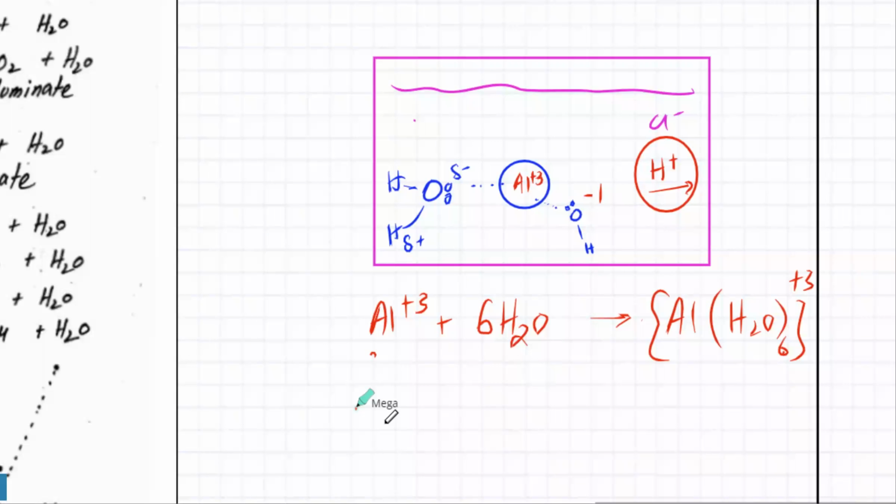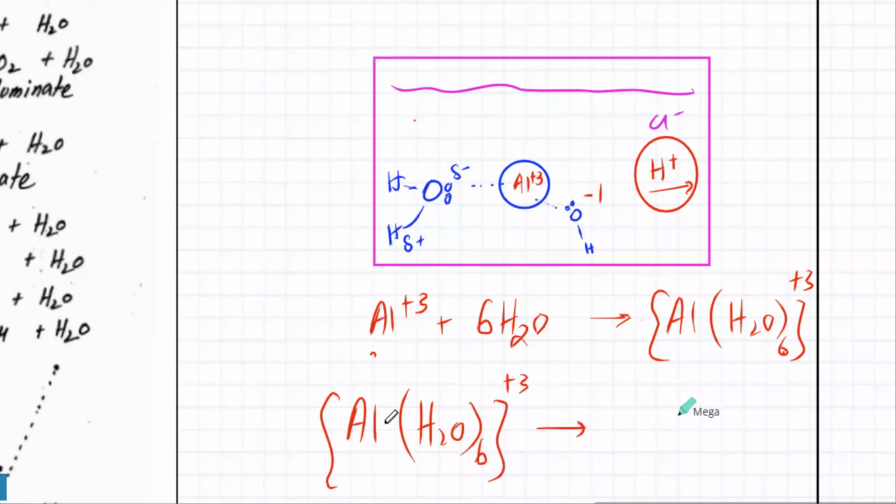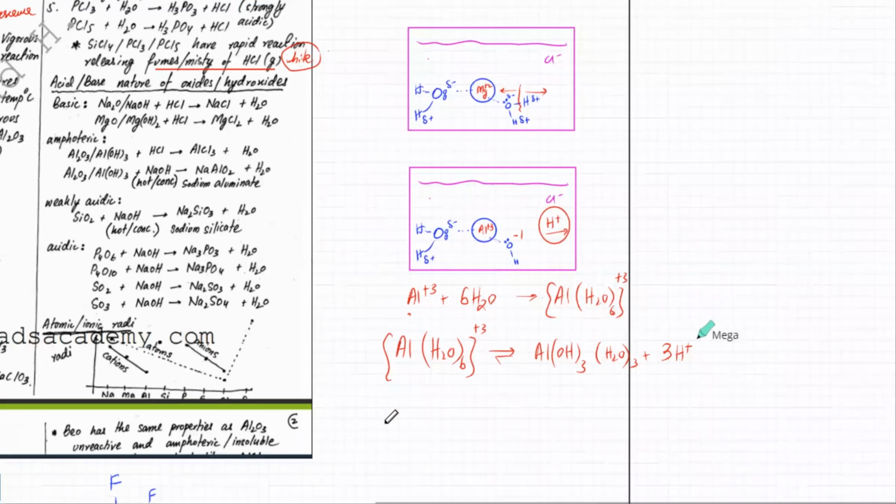Then Al starts knocking out the H+ ions, so it becomes Al(OH)3 plus 3H+.